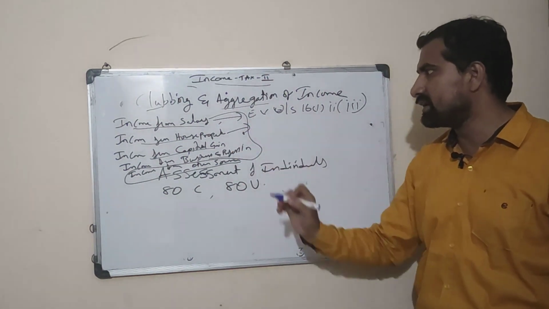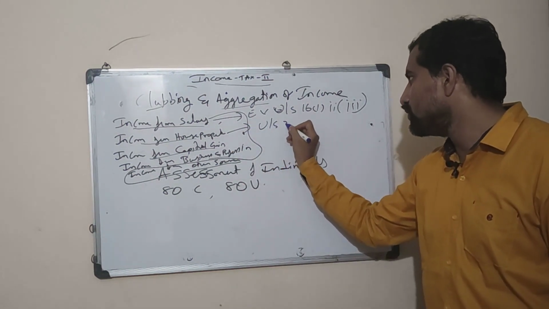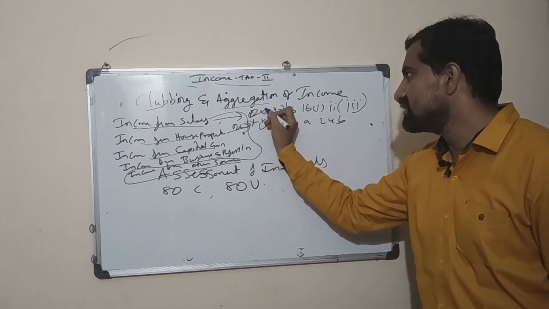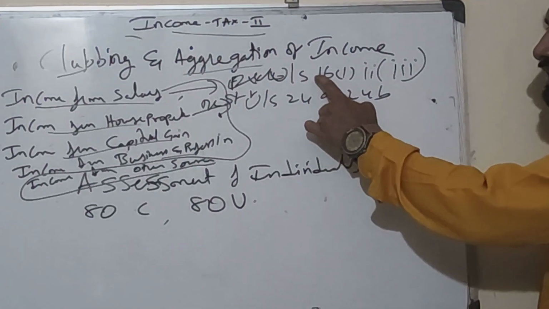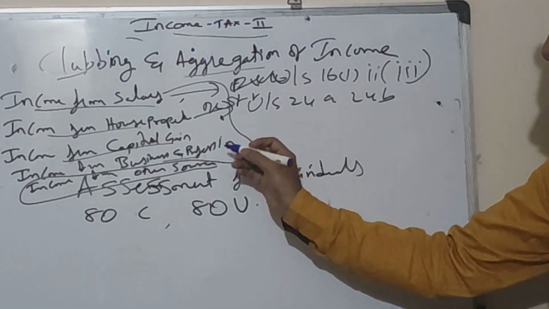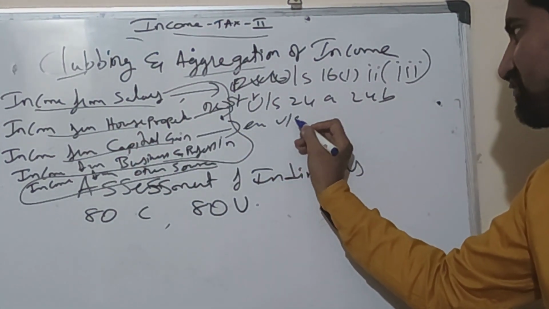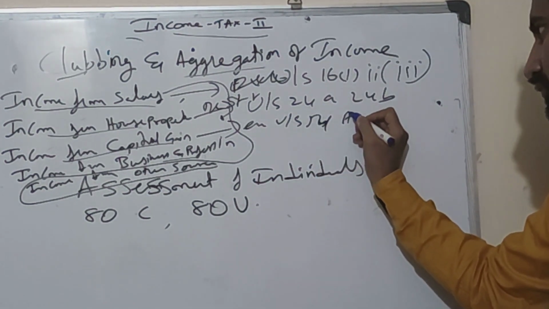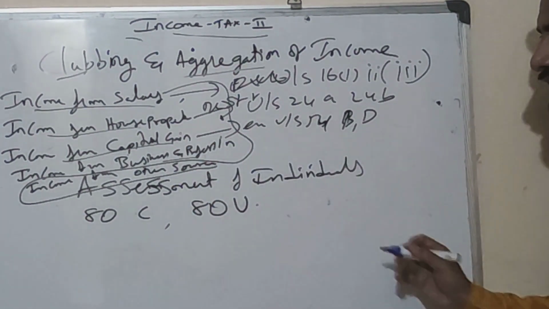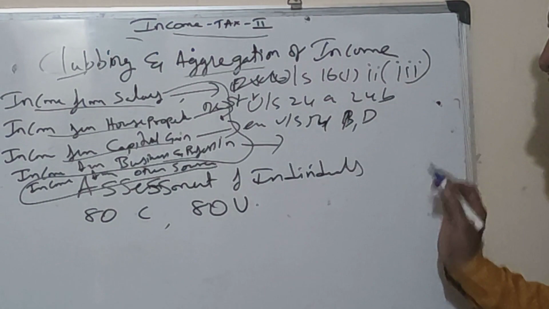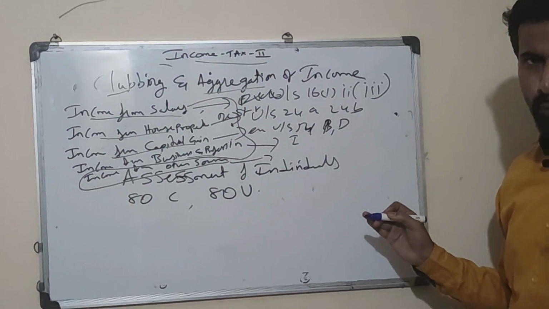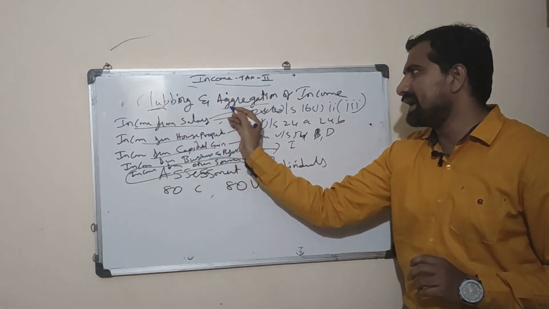For income from house property, under section 24(a) and 24(b), this is the standard deduction. This is not an exemption. These are deductions, concluded with the total income from salary and income from house property. In the same way, we have given exemptions under section 54, here 54A, 54B, 54D and so on, for calculating our capital gain. And for income from business, we have considered only income. Income from salary is also income. All these incomes being clubbed into one is nothing but clubbing and aggregation of income.